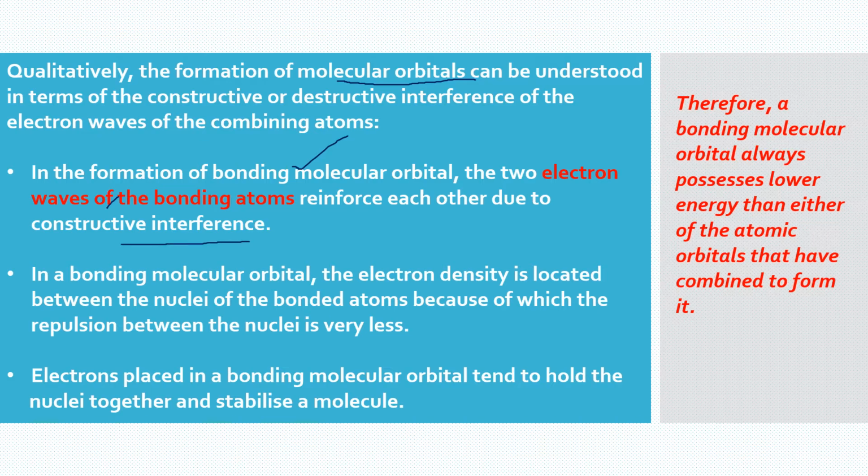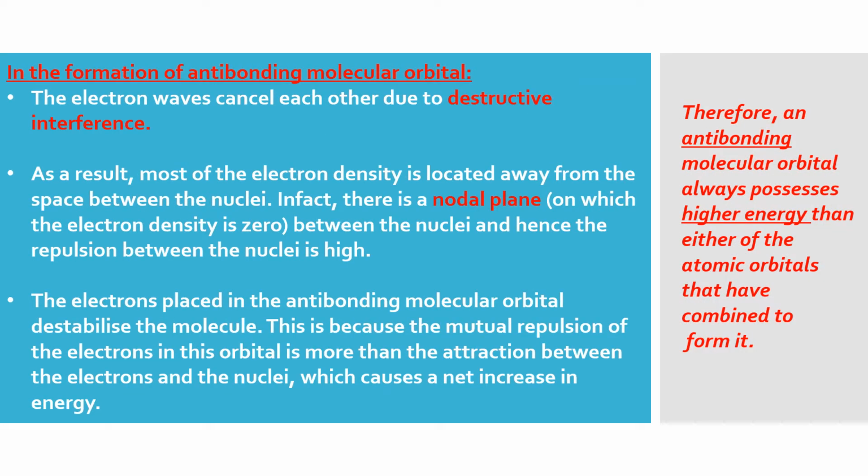In a bonding MO, the electron density is located between the nuclei of the bonded atoms, because of which the repulsion between the nuclei is less. Electrons placed in a bonding MO tend to hold the nuclei together and they stabilize the molecule. Stabilize, that's why they have lower energy in the MO diagram. So a bonding MO always possesses lower energy than either of the atomic orbitals.